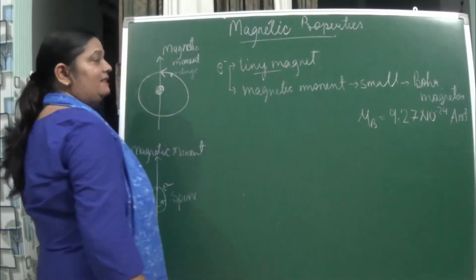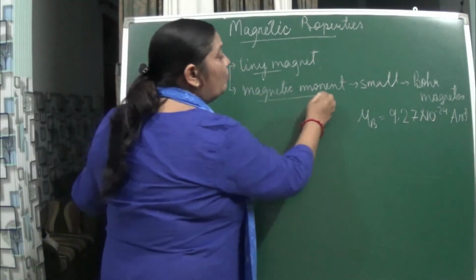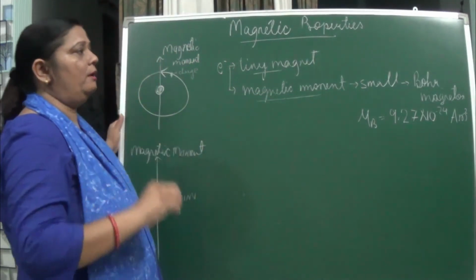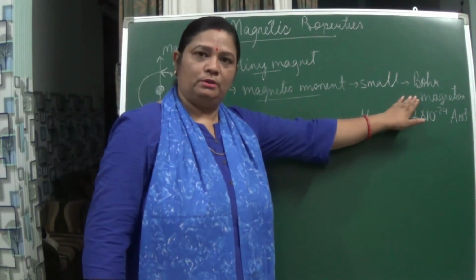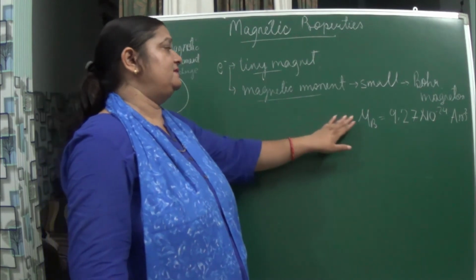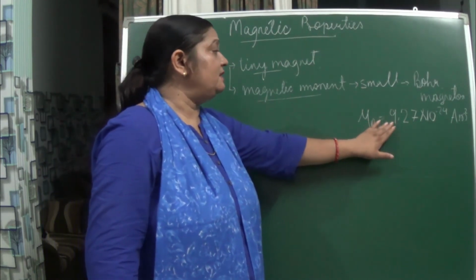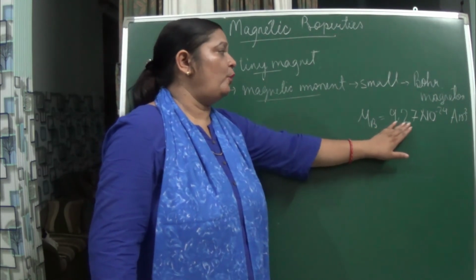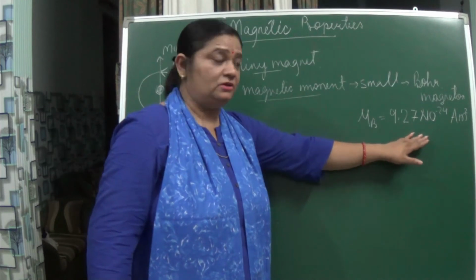This tiny magnet has a small magnetic moment, and that is known as the Bohr magneton. It is represented by mu. This is the magnetic moment given by Bohr, equal to 9.27 into 10 to the power minus 24 meter square.